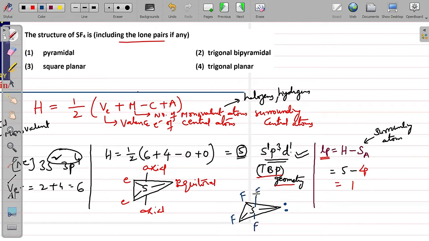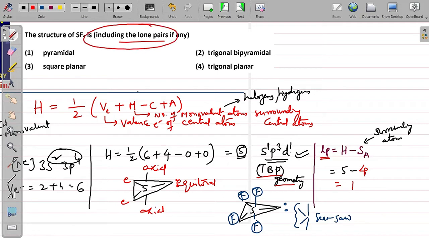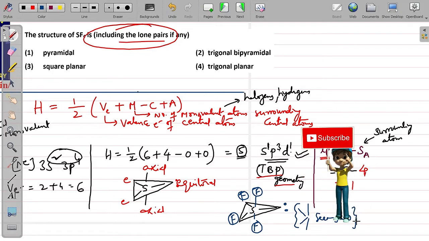Now here, if they ask only the shape of the molecule, then we would say it's a seesaw shape, because only when you consider the shape of the molecule, only bonds you have to consider. So the fluorines, only if you consider attachment to the sulfur, it appears to be like a seesaw. But in this case, in this example, they are saying, if you see the question, including the lone pairs, they are asking the structure, not excluding the lone pairs. When we look at the shape of the molecule, we will exclude the lone pairs and we will see the shape, which comes out to be seesaw.